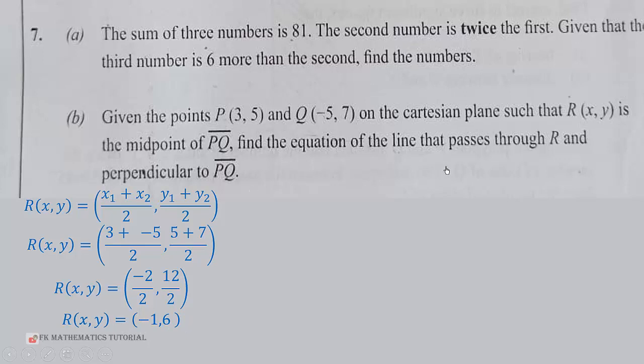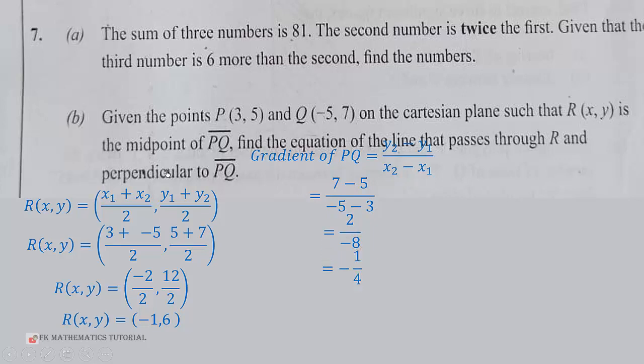And we have to find the equation of the line that passes through R, perpendicular to PQ. So we first of all find the gradient of PQ. Gradient of PQ, we use the formula y2 minus y1 over x2 minus x1. So this is 7 minus 5, over negative 5 minus 3. When we simplify this, 7 minus 5 is 2, negative 5 minus 3 is negative 8. And this will give us negative 1 over 4.